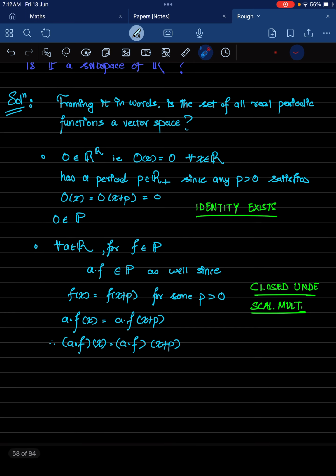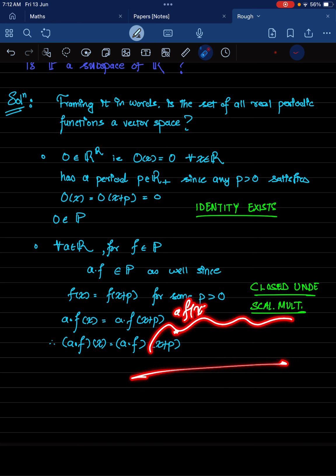Now what about closure under scalar multiplication? That's also easy to prove, because if I multiply by any scalar a, all it does is scale the values of each f of x. So if I have a function that looks like this, and if I multiply it with a, all I'll do is just scale the values. I won't do anything else. All I will have here is a times f of x. So how does that affect the periodicity of this function? It does not. Short answer.